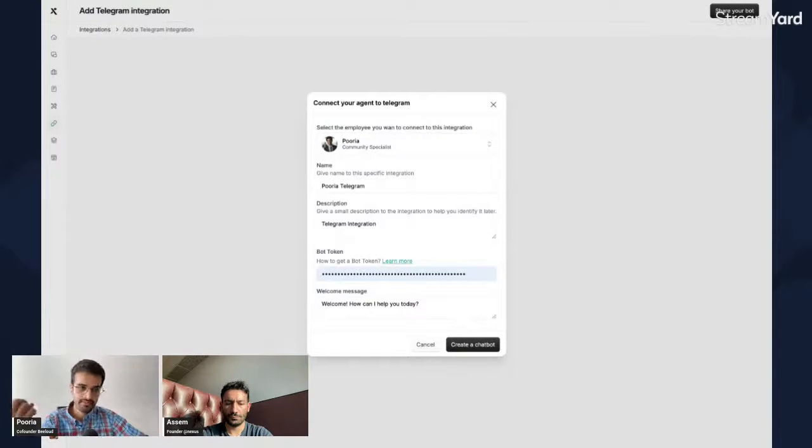BotFather is super simple. You click on it, type /newbot, and all the instructions are there. It takes like 2 minutes.